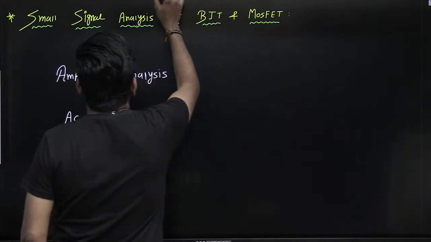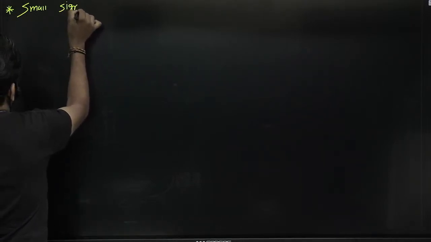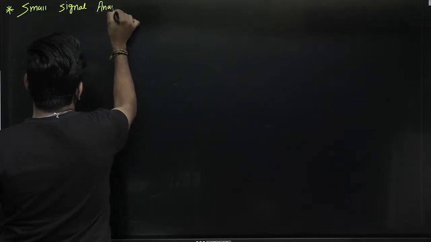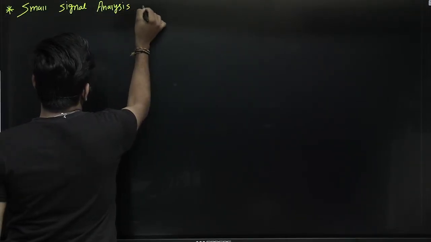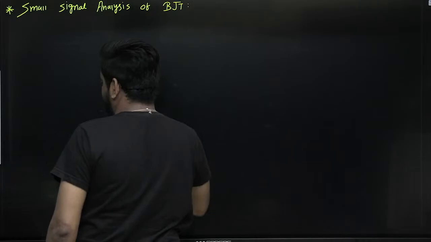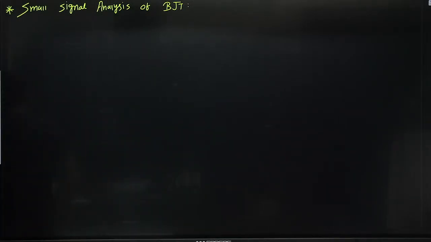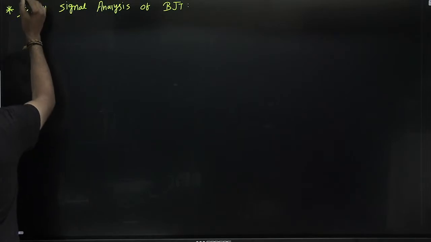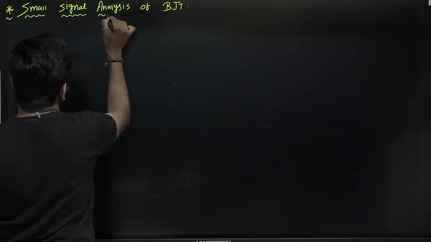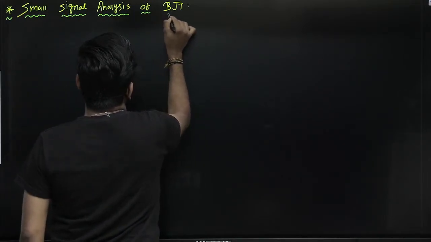So let us start. First we will understand the small signal analysis of BJT. Small signal analysis, also known as amplifier analysis or AC analysis. First we will see the small signal analysis of BJT, or we can say AC analysis.